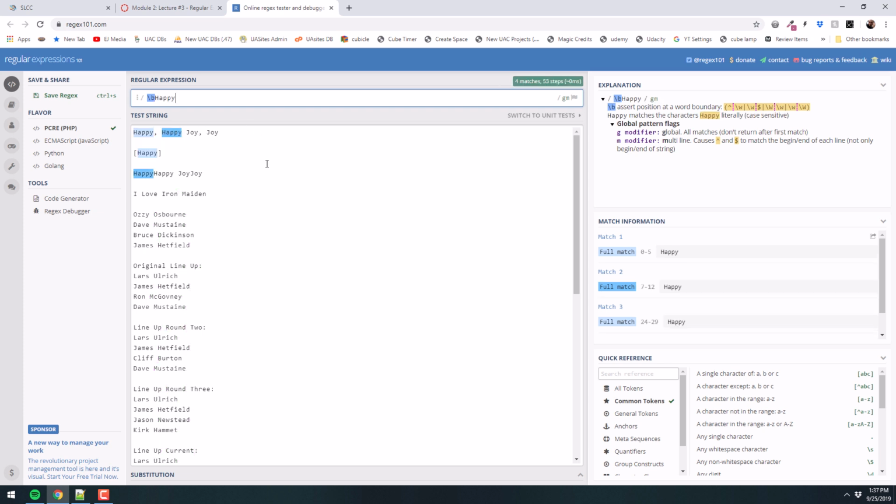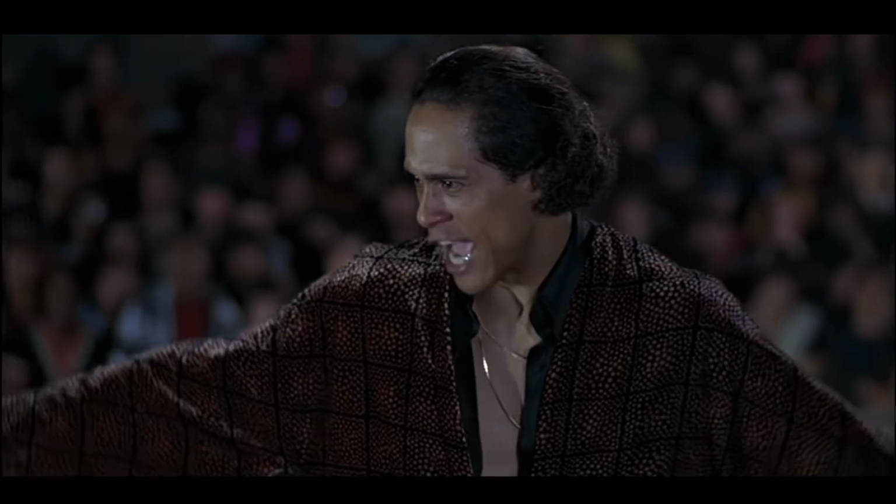Notice it did not, on line 3 there, it did not select the second happy because there's no word boundary there, right? It selected the first happy because what I did, \b says, find a word boundary. It found one, start of a line. And then it said, immediately after that, look for capital HAPPY, okay? Notice also that the first line, it selected both happies because it found a word boundary, the beginning of the line, then it found happy. Then there's a comma, then it found another word boundary, which is the space there before the word happy. Dig it? Can you dig it?